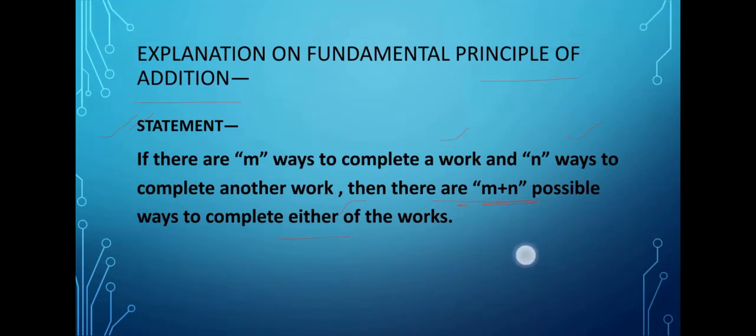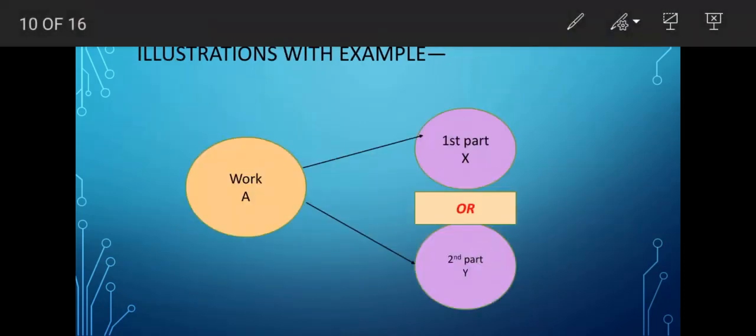Let's understand this with the help of an example. Illustrations with example. So here in this case the entire work is A. If I divide this work into two parts, say this is the first part capital X and this is the second part capital Y. But for completion of this work, any one of these tasks is to be completed, either the first part or the second part.